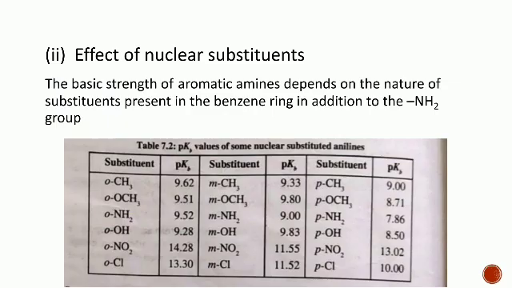Effect of nuclear substituents. The basic strength of aromatic amines depends on the nature of substituents present in the benzene ring in addition to the NH2 group. Remember, the higher the pKb, the lower the basic character of the amine. The pKb values of some nuclear substituted anilines are given in the table.